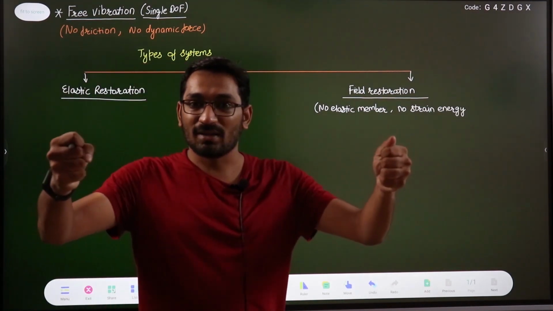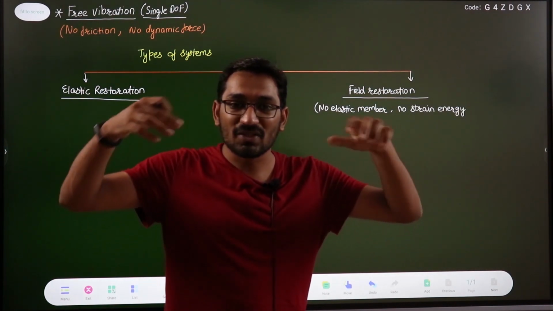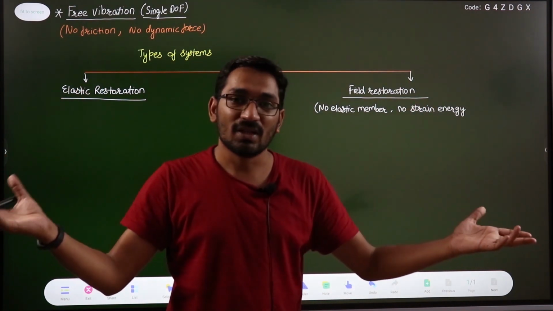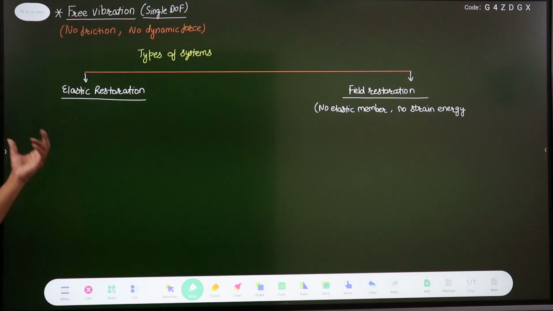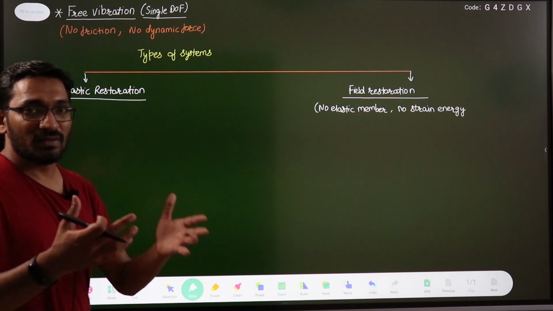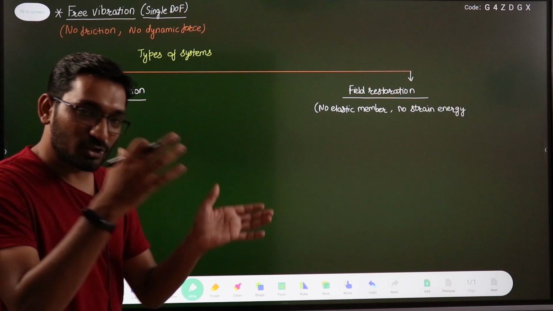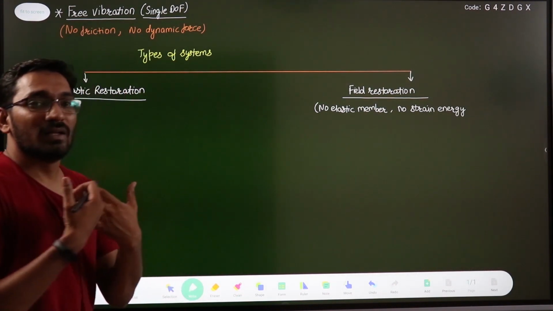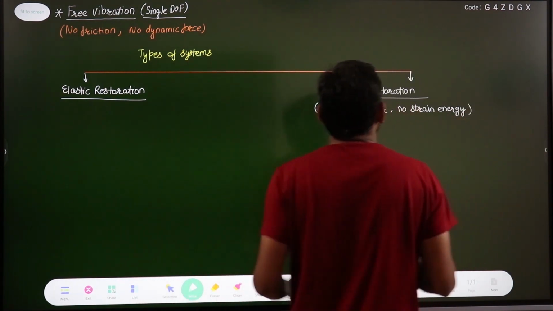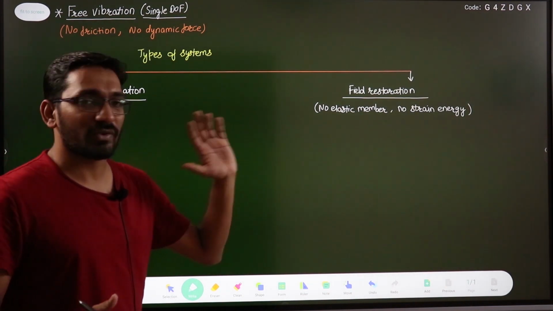Suppose you stretch a spring. The energy which you are giving in this stretching will be stored in the strain energy of the spring, and when you leave the spring, that strain energy will be released. So that is the strain energy concept. So if the elasticity is present, then we have the strain energy. The energy which you give will be stored in the strain energy of the system, and when you require that energy, then your spring or the elastic member will release its strain energy. But in the case of field restoration, we have no elastic member, no elasticity present, and there is no strain energy.